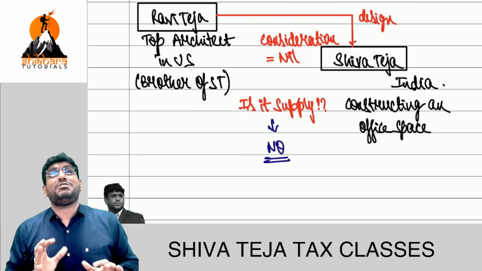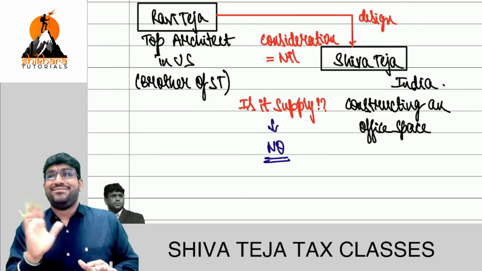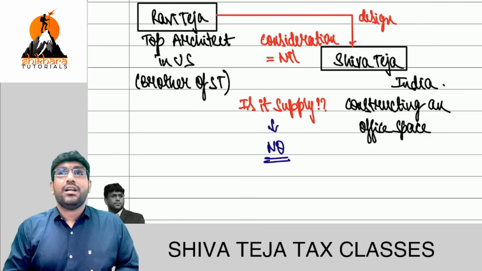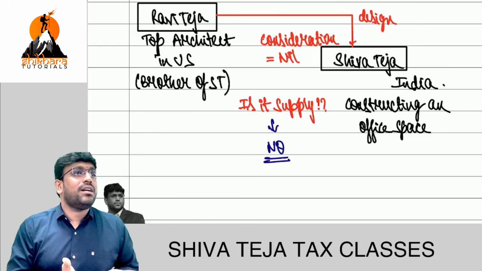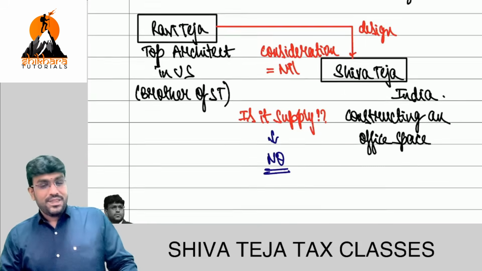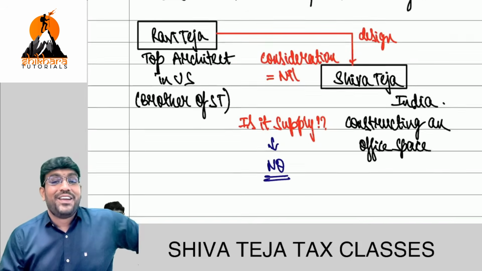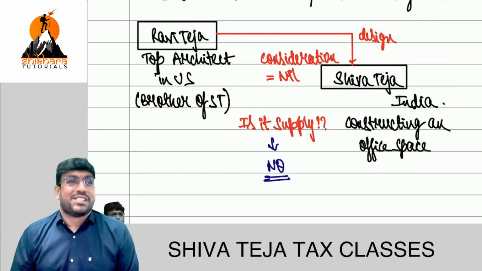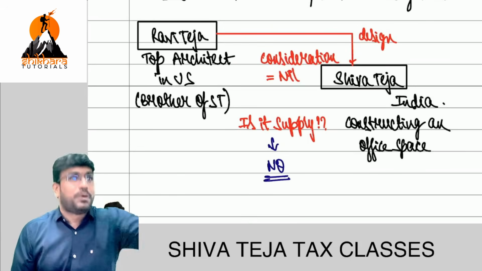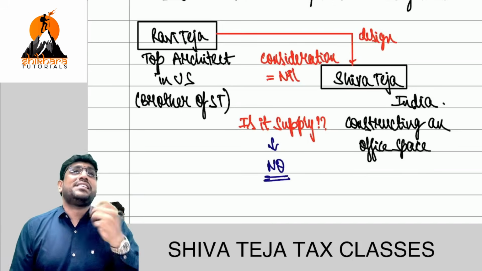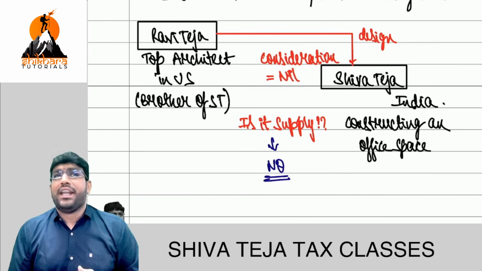He told, Bhaiya, no. Is it supply? Hurry, dependent brother, sir. Dependent brother, but still not supply. Why? Not in the course or furtherance of business. So that point is also important, this point is also important. Hurry, tell, sir. Speak out, sir.